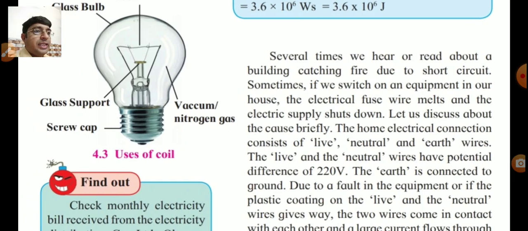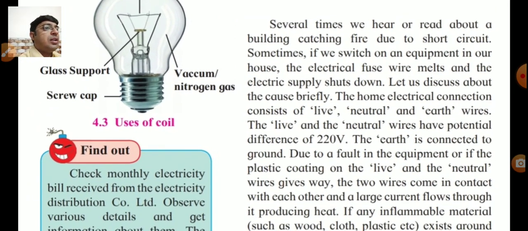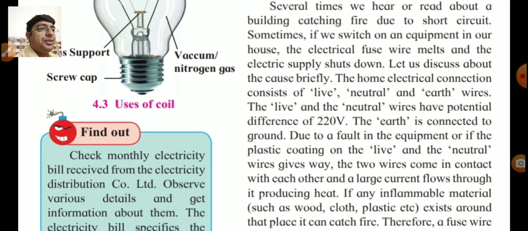Now several times we hear or read about a building catching fire due to short circuit. So the next paragraph is given about the short circuit. Sometimes when we switch on an equipment in our house, the electrical fuse wire melts and the electric supply shuts down.